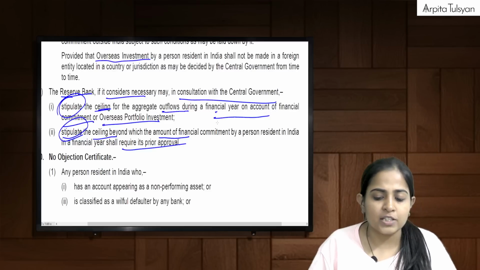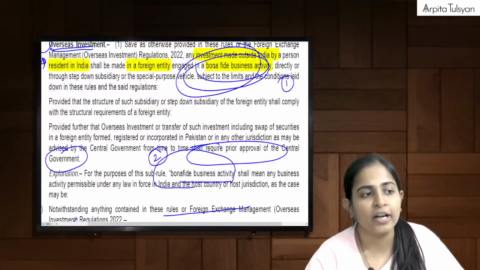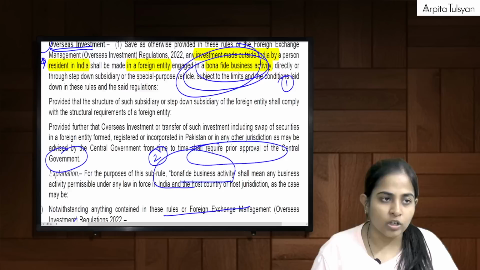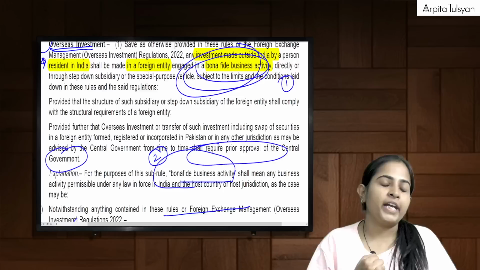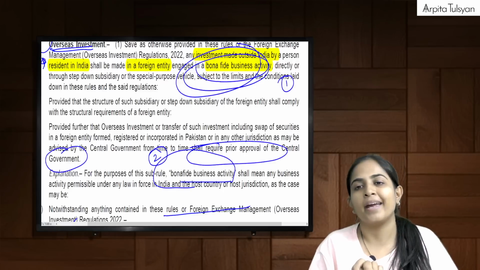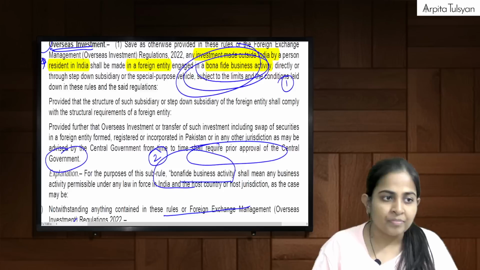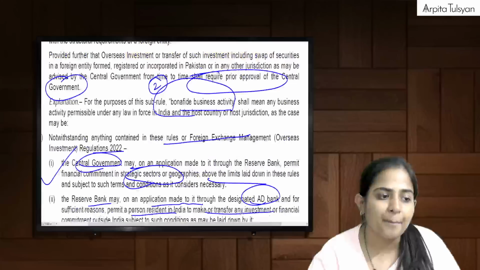So this was all about your overseas investment. Two points that we remembered in the first sub rule: first, the foreign entity where we are doing the investment should be engaged in a bona fide business activity only. Next, for Pakistan, prior approval of the central government is mandatory.